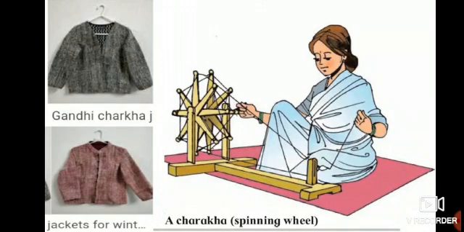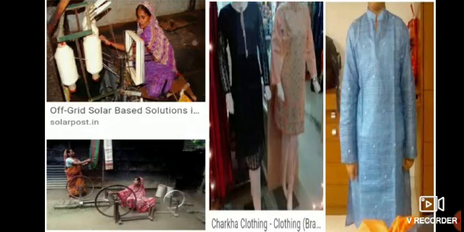So previously there were no machines. The material was prepared on handloom and charkha. Here are some of the materials which are prepared by charkha. If you see the pictures, in the first picture, the material is being prepared. So we obtain information about the textile industry centers by asking the questions which are given in your textbook. But we are not supposed to go over there.